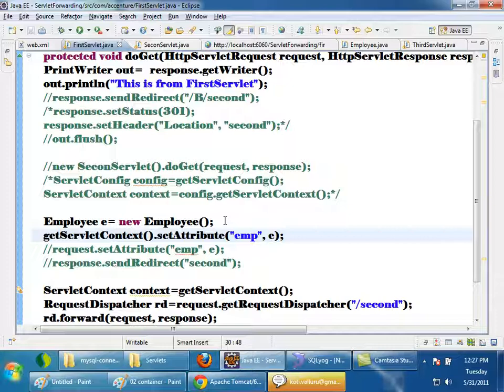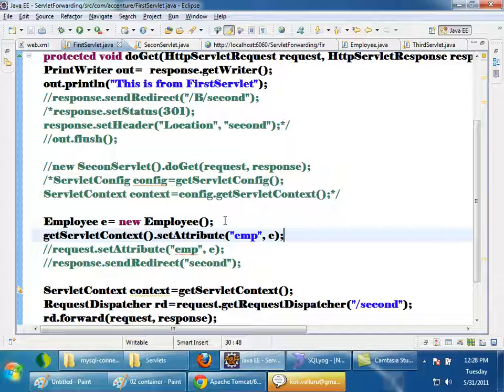As long as the servlet context is available, which is as long as my application is running. So I can say that the scope of an attribute set in servlet context is application scope.